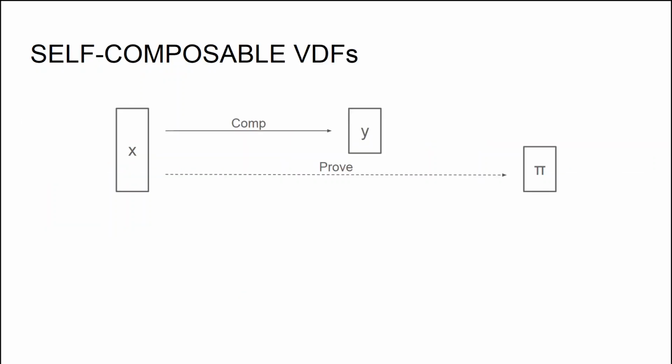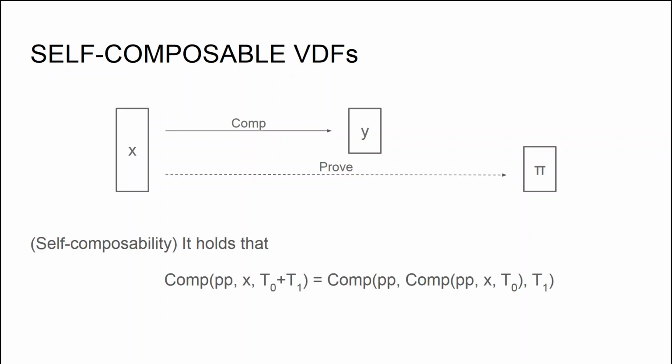In order to prove our first theorem, I'm going to refine the syntax of a verifiable delay function and introduce a property that we call self-composability. First of all, I'm going to split the evaluation of a verifiable delay function into two subroutines. The first subroutine, I call it compute, and the second subroutine, I call it prove. Compute just takes care of computing the function output y given an input x, whereas the prove subroutine just takes care of computing a proof pi given an input x.